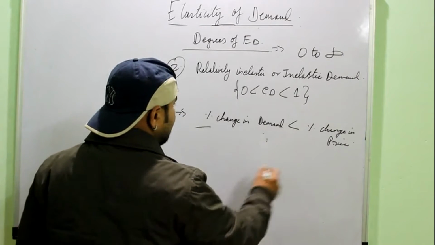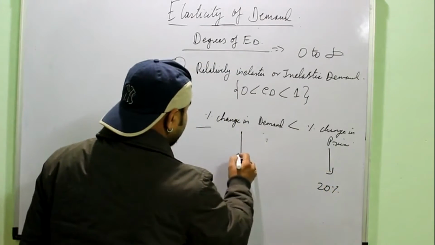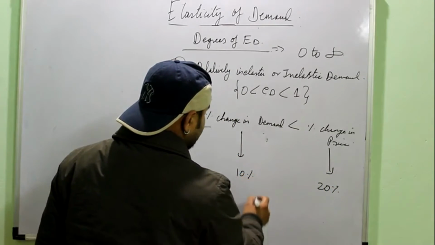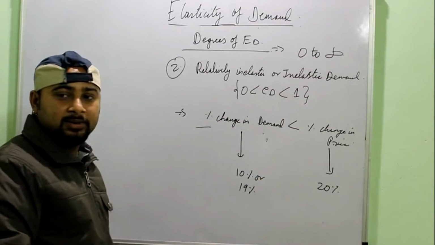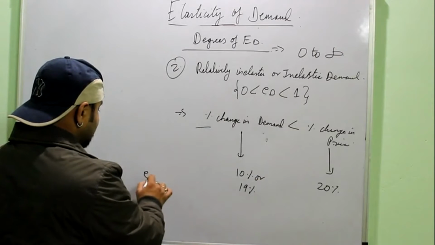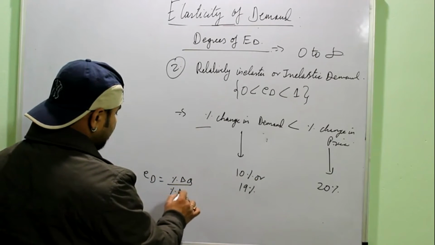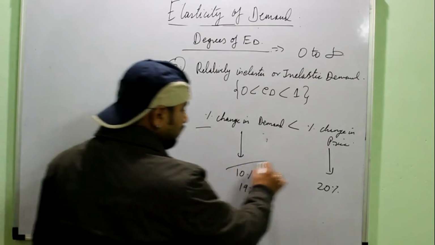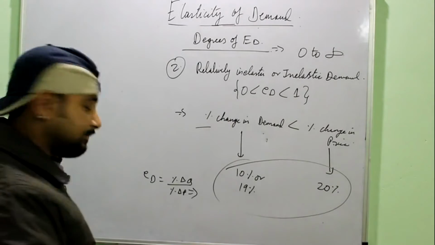Say suppose the price of the commodity changes by 20%, the demand changes only by 10% or maybe 19%, less than 20, right? Because remember the formula, ED is equal to percentage change in demand upon percentage change in price. So if you put the value, you will come to know that here the elasticity will be less than 1.